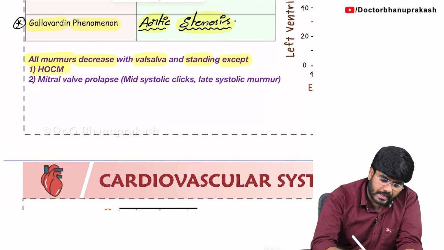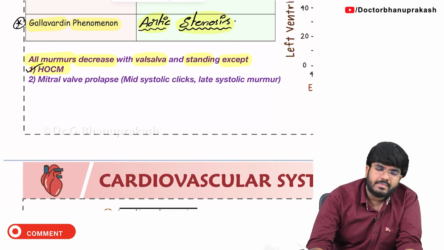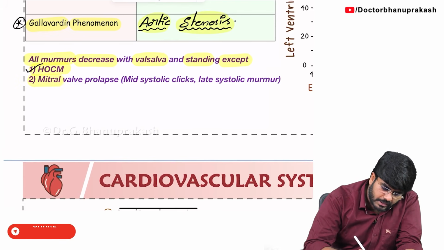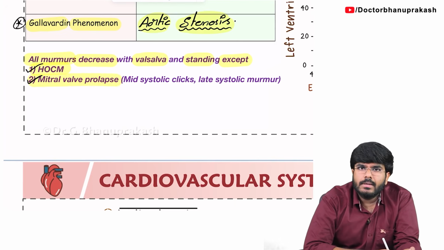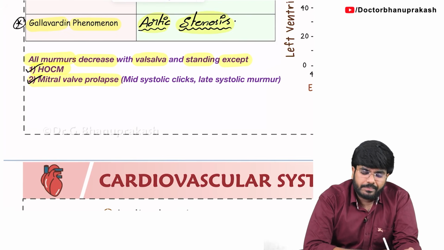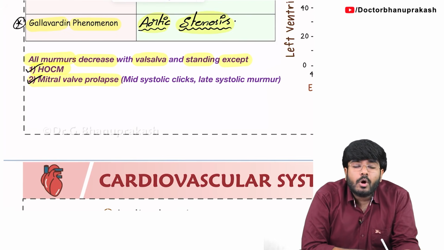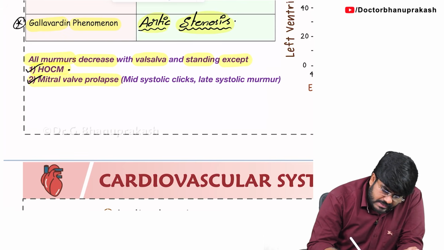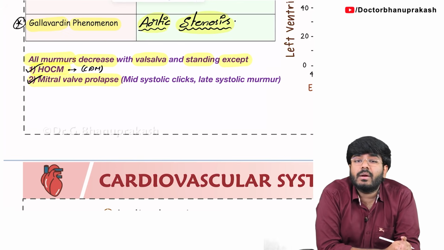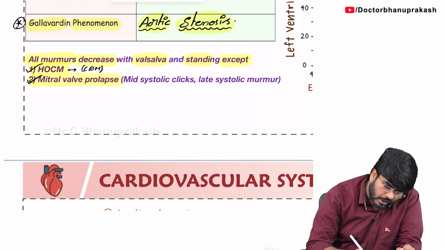HOCM, that is hypertrophic obstructive cardiomyopathy, and mitral valve prolapse. These murmurs do not decrease upon standing and Valsalva. Students, please tell me, what is the murmur seen with HOCM? It is the crescendo decrescendo murmur. This murmur will not decrease.